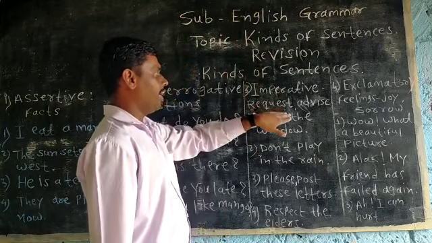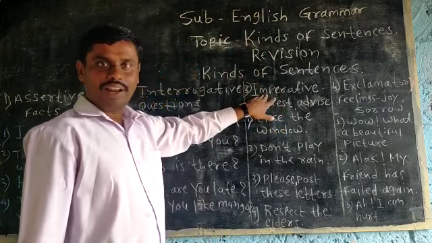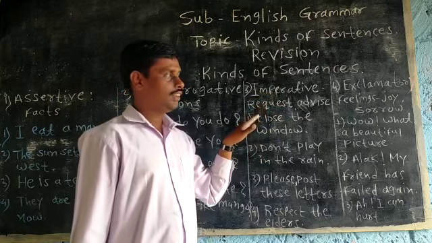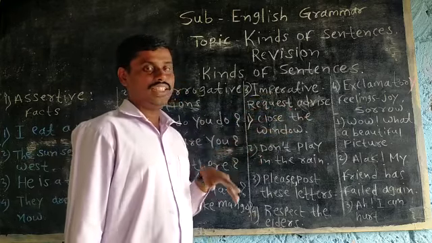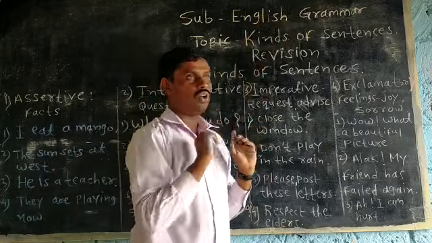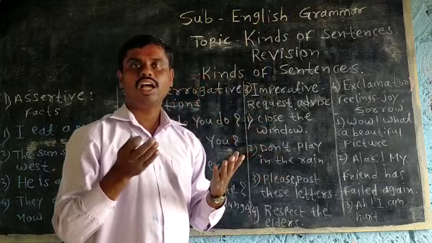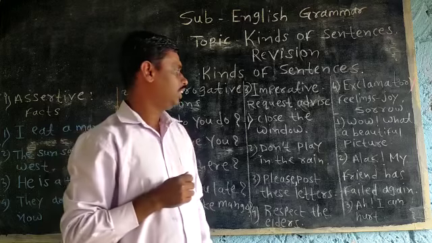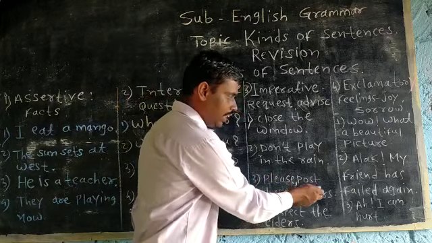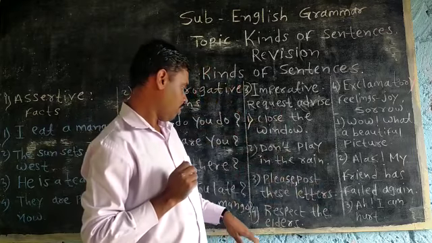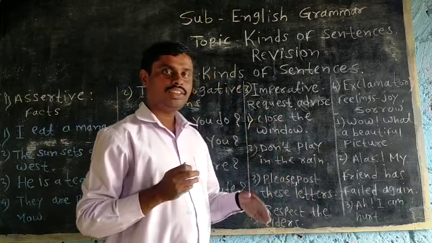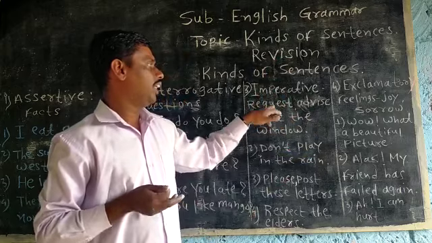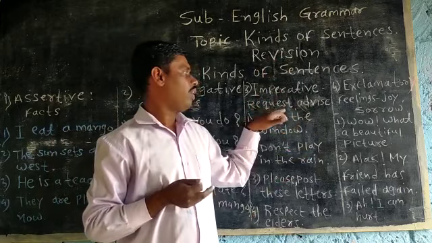The next type is imperative. Imperative sentences are used to command, request, advise. For example, close the window. This is an instruction. This is a command. Don't play. This is also a command. Please post these letters. Request. Respect the elders. Advise. Instruction is there. And lastly, imperative sentences are used to command, request, advise.